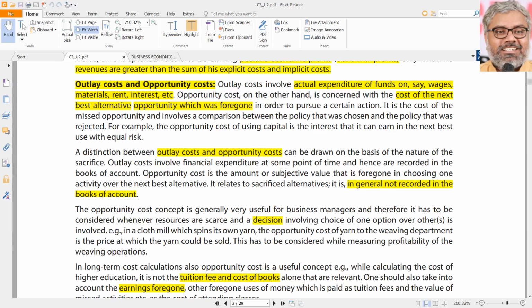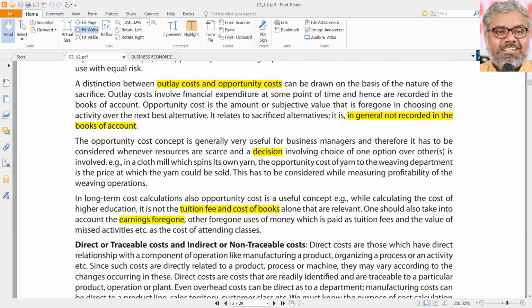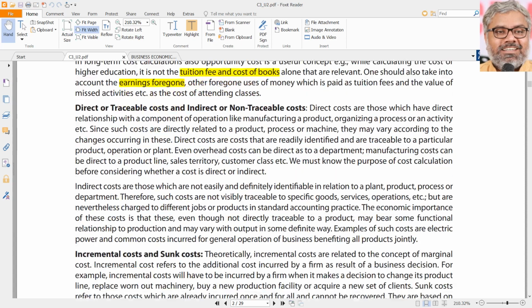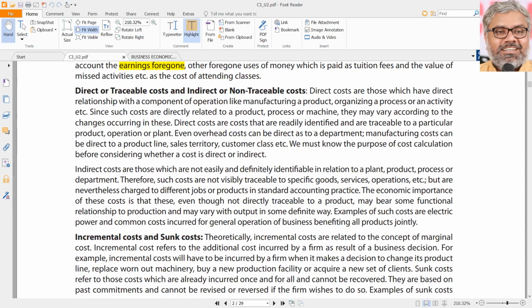Also, the distinction between outlay costs and opportunity costs, which is once again nothing but explicit and implicit costs. Let us continue this classification or terminology related aspects in relation to different types of costs.